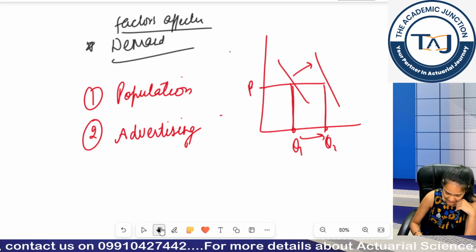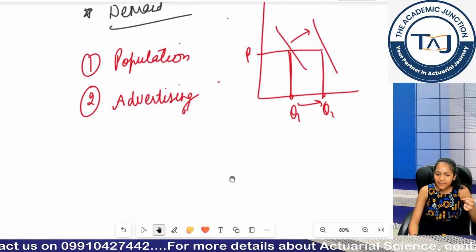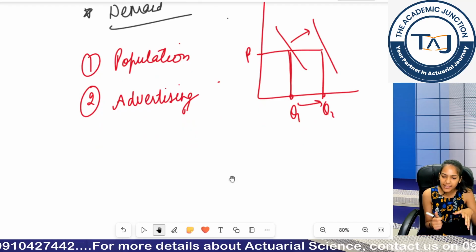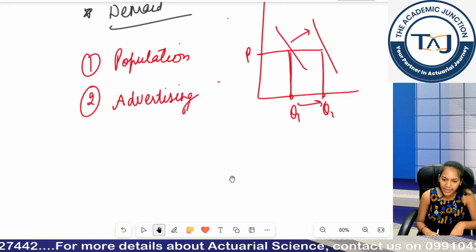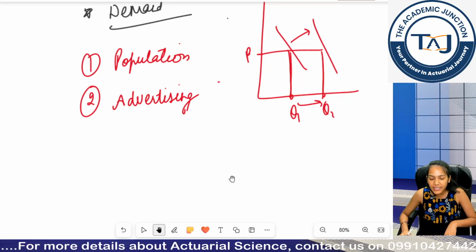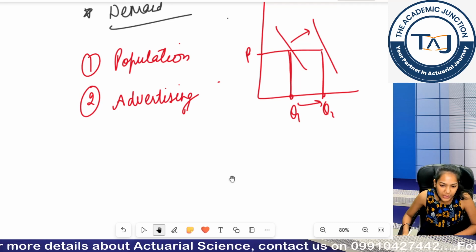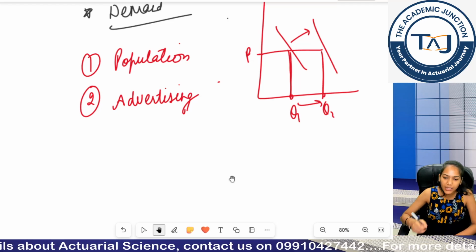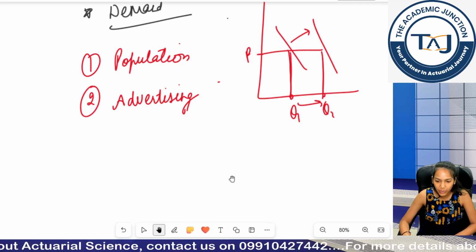So advertising. And if I am not talking about individual demand, I can say if without advertising 5 people were buying the particular good, after advertisement maybe 10 people are now buying the good. Okay, so I am not always talking about individual demand, I can talk about the whole demand for a particular good.